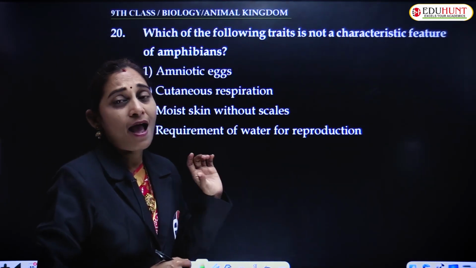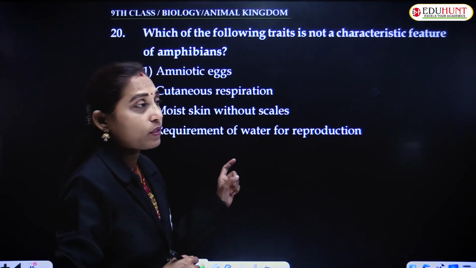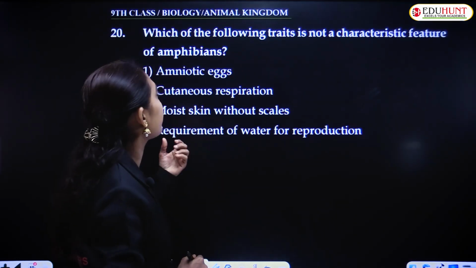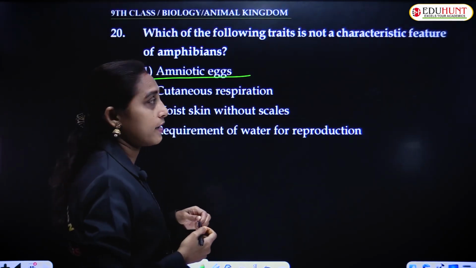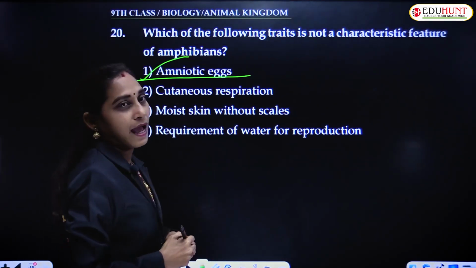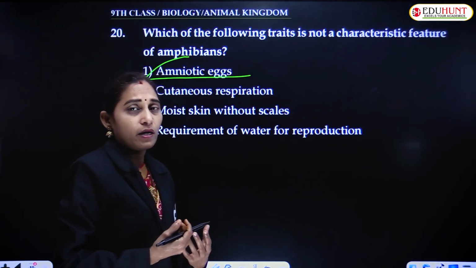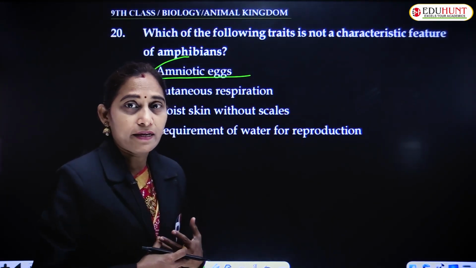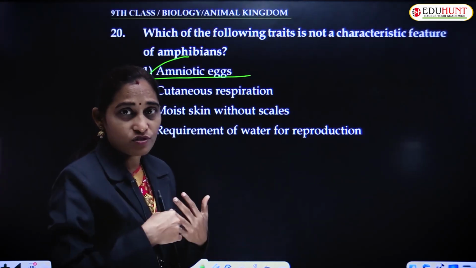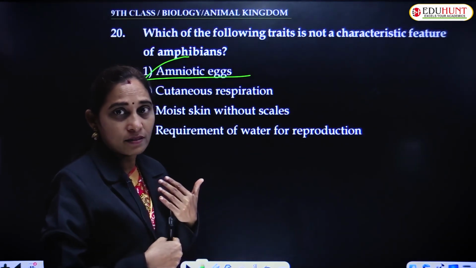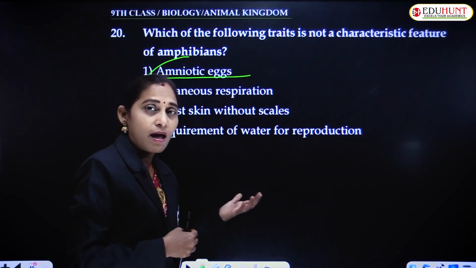Cutaneous respiration as well as bronchial or pulmonary respiration occur in frog or in amphibians, but the thing that is not there in their eggs is amnion. These are what we call extra embryonic layers like amnion, chorion, allantois, yolk sac. This amnion is absent in the eggs of amphibian.